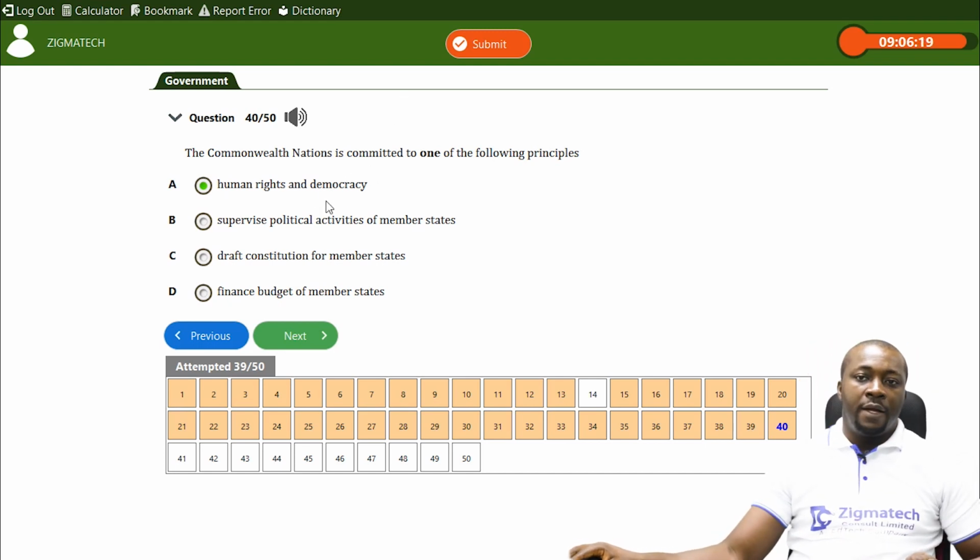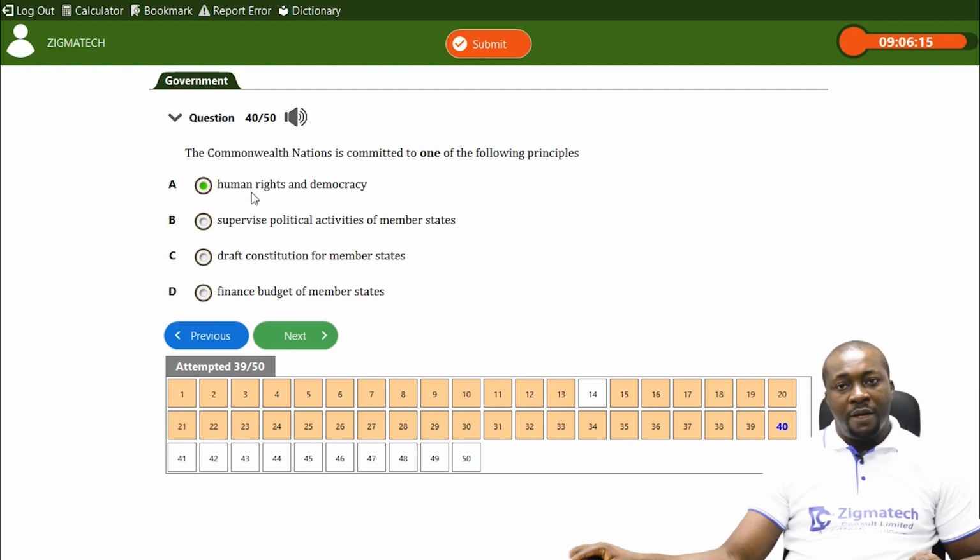And that was why, because of this violation of human rights, Nigeria under Sani Abacha was suspended from the Commonwealth of Nations. South Africa was also suspended due to her apartheid policy.